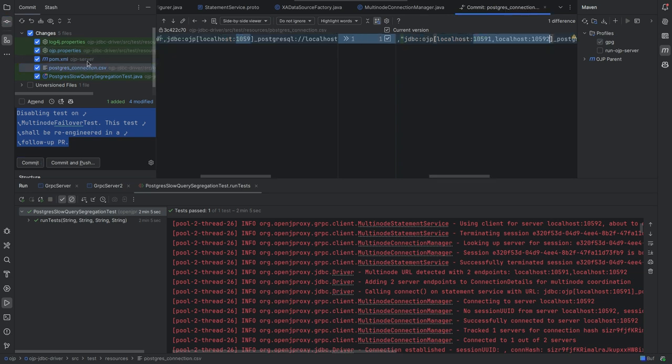The POM, don't bother, like that change that is there is not related to this test. So in the Postgres connection CSV, which is the CSV file that we use to get our connection to the database, we modified what we currently have in the repo to have two nodes, right? One in each port here, one in port 10591 and one in 10592. They're going to be all running in my machine, right?